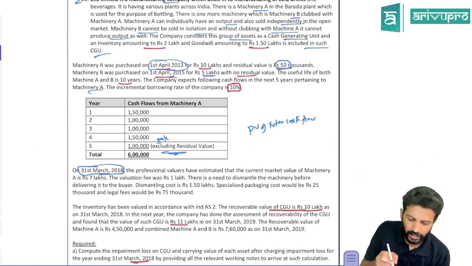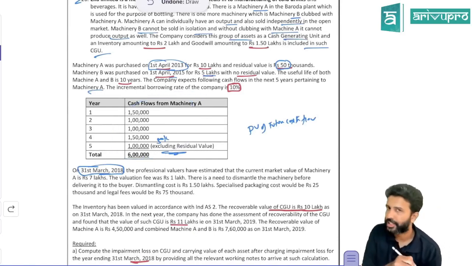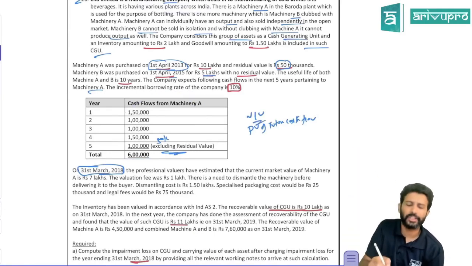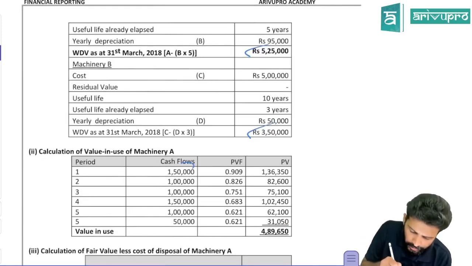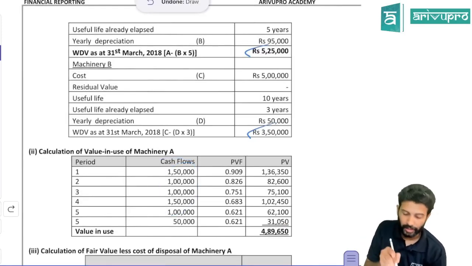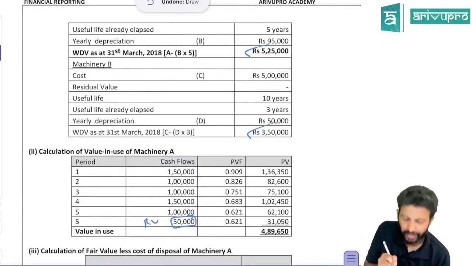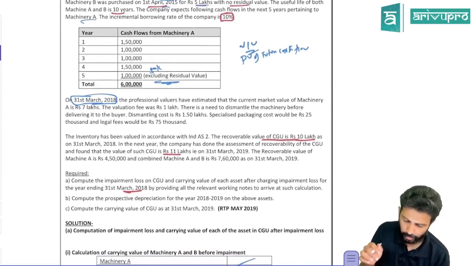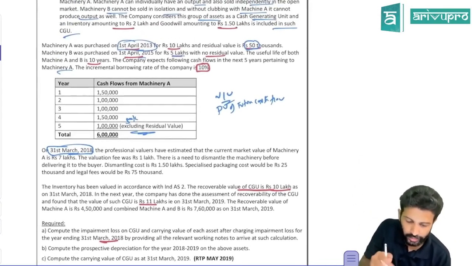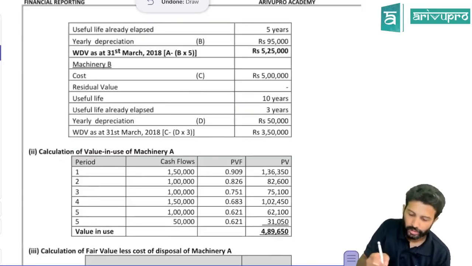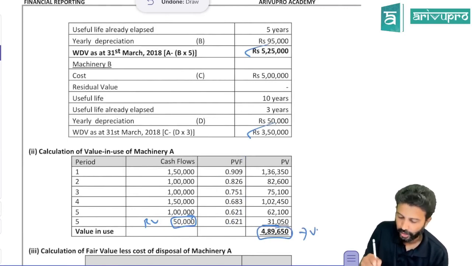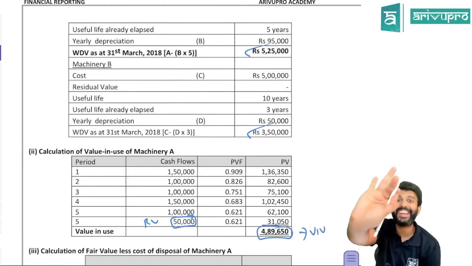Then this table they have given. These cash flows are nothing but future cash flows, which are helpful for your value in use calculation. Let's calculate. These are the cash flows they have taken, but they've excluded residual value. You also need to include the residual value. The discount factor they've given somewhere in the problem. You must check. They don't give all the data in one go. Here, borrowing rate is 10%, so discounted at 10%, you're going to get 489,650. That is nothing but your value in use of machinery A.